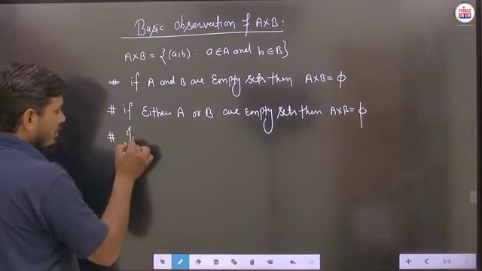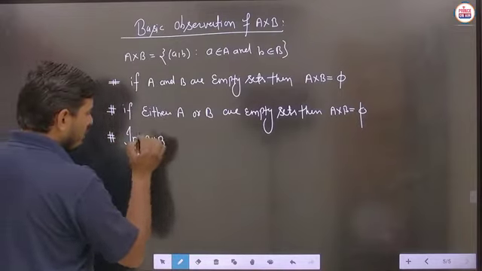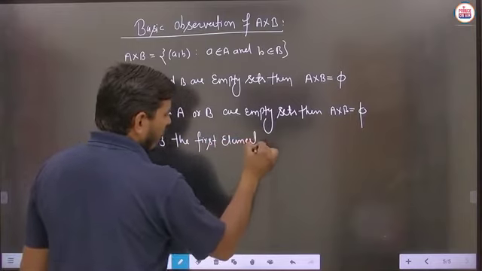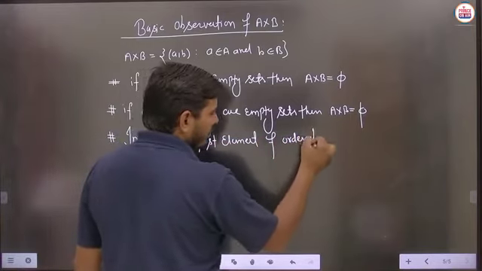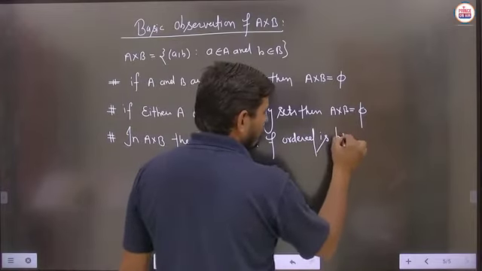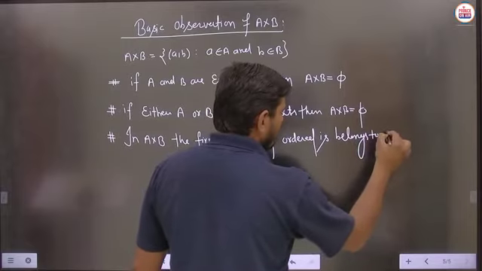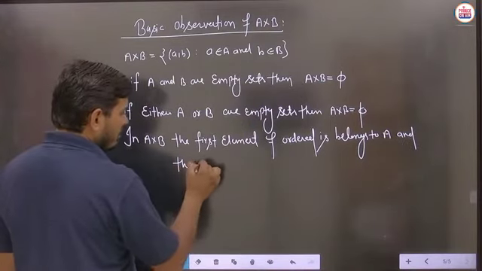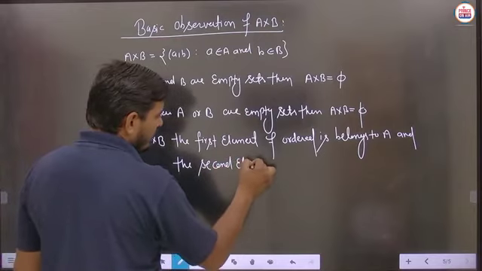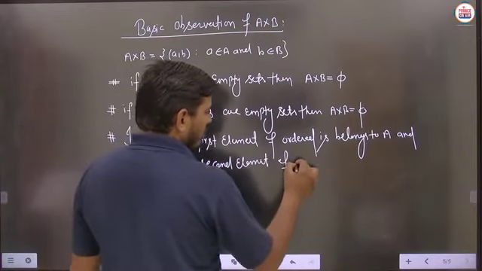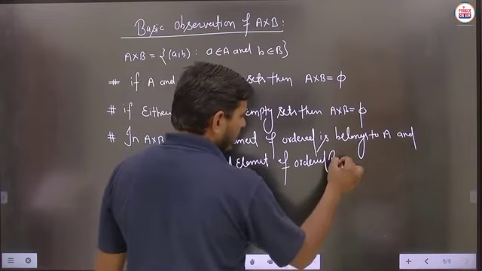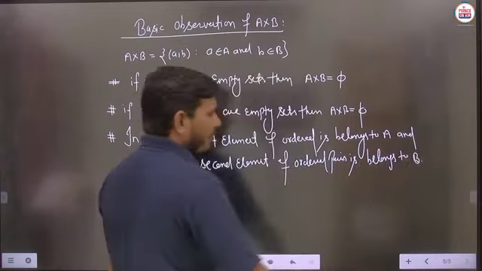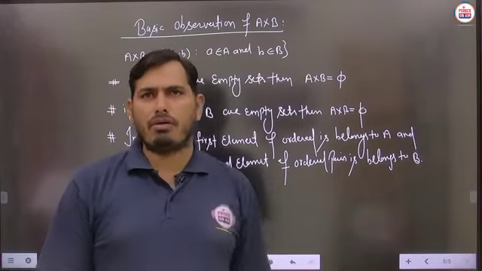So in A cross B, the first element of the ordered pair belongs to the first set, you can say belongs to A, and the second element of the ordered pair belongs to set B. This is the very important part, because in a particular order, student, we have to take the elements.